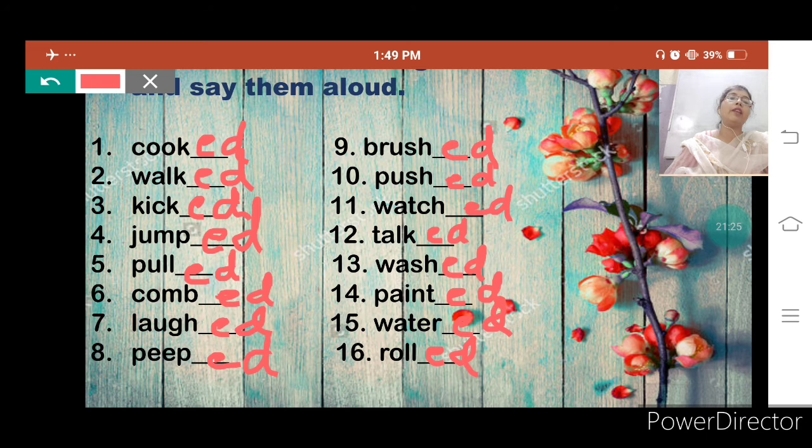Rolled. Okay, all these words are showing that if we use these words in a sentence, then it will show that the action had happened in the past, that had already happened in the past.